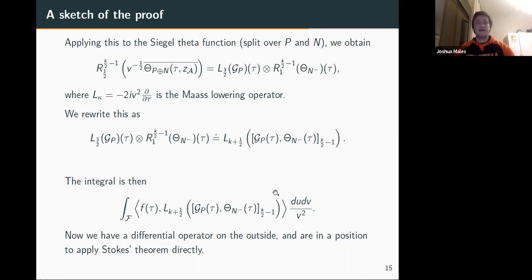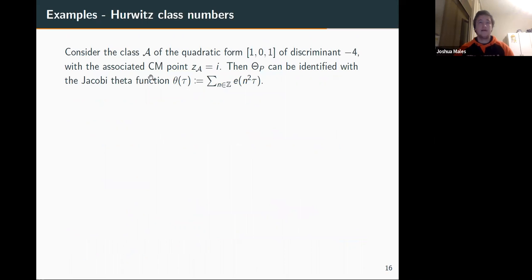Okay, in the abstract of the talk, I promised some examples. So let's choose some nice examples. Let's just choose a class A, and let's choose it to be (1, 0, 1), so a super easy quadratic form. And let's choose a CM point, c_A equals i. Then theta_p is exactly the Jacobi theta function. So a super nice function.